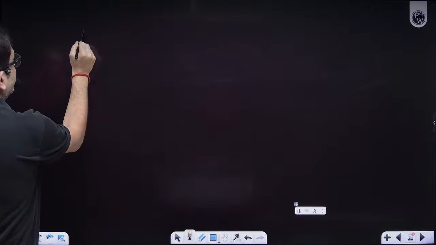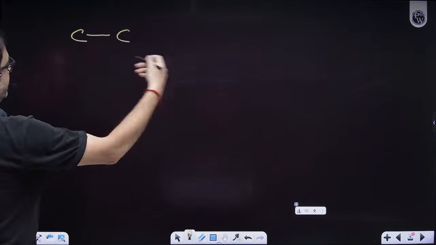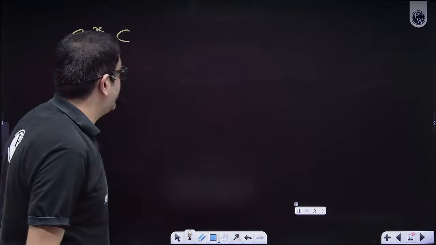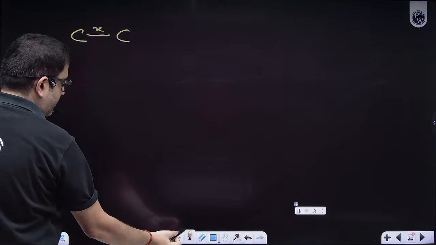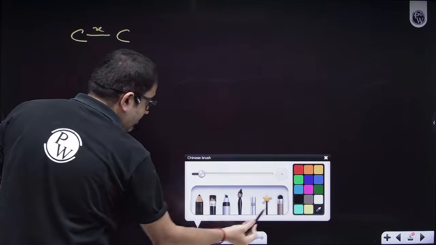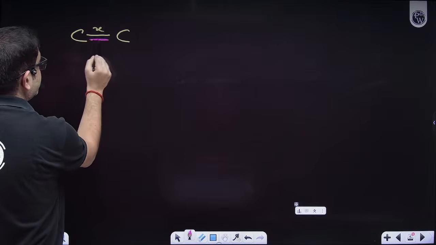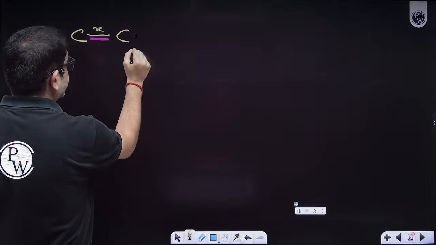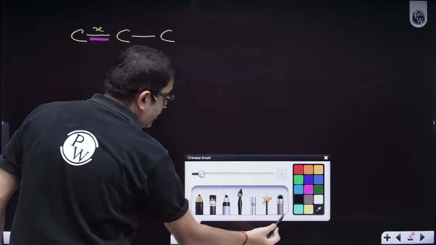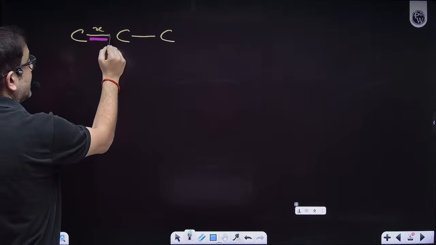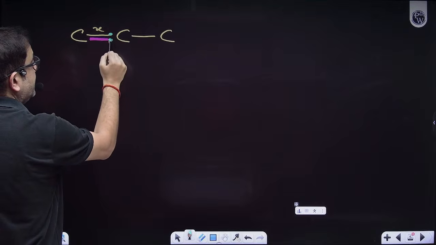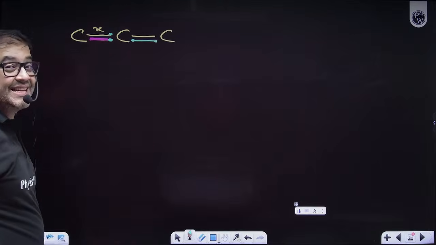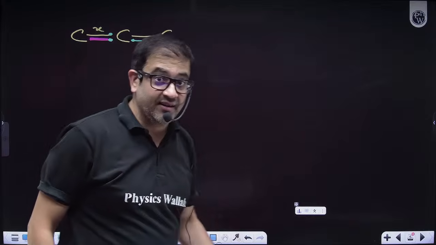Sir, if I have a C single bonded C, let's say we choose this as the x-axis. So along the x-axis, we are forming the sigma bond. Now, because a pi bond is formed, that pi bond I'm making with a different color. So this is my pi bond. Because the sigma bond is formed along the x-axis, make one more sigma bond. But obviously, because this carbon has used px and py, here it will be making the pi bond using the 2pz orbital.